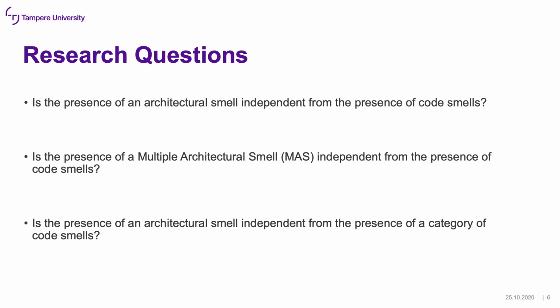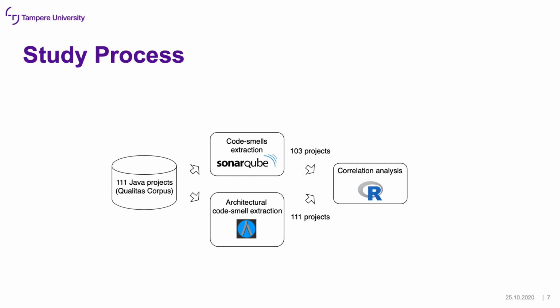The second research question is a bit higher grain. It asks whether the presence of multiple architectural smells is independent from the presence of specific code smells. And the last one is even higher grain: the presence of an architectural smell is independent from the presence of a category of code smells, so a group of similar types of code smells.